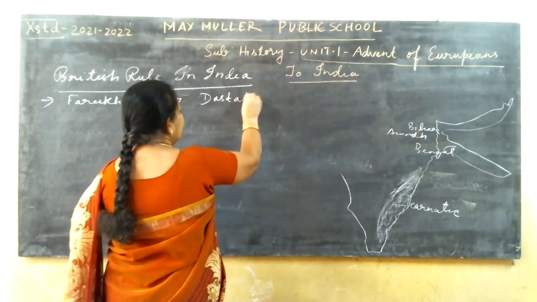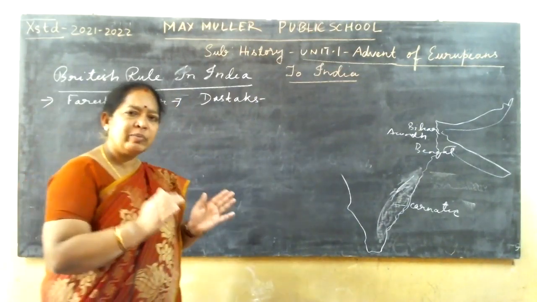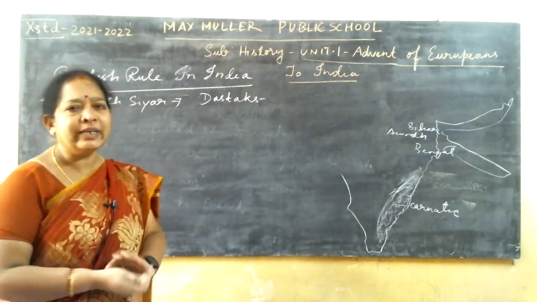Dastaks are nothing but the permission for the East India Company officers for trading.